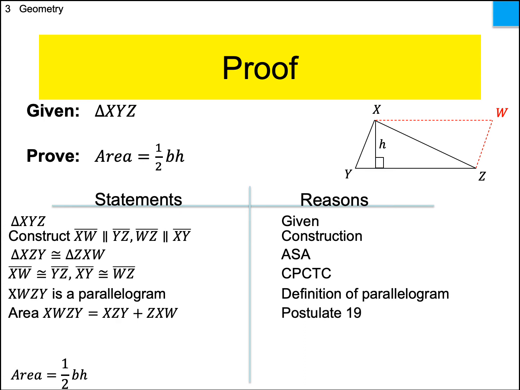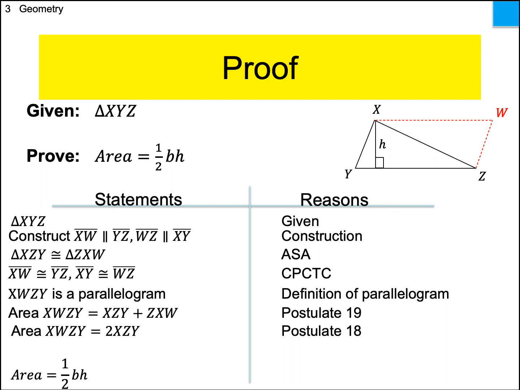Right? So the whole parallelogram there would be the 2 triangles added together. Okay? And well, let's see. We already showed that the two triangles are congruent, and postulate 18 says that if two things are congruent, then their areas are congruent. So therefore, I can say that XZY and ZXW are two. Right? If you add those two together, you get two of them. I just picked XZY because that's the black one, and that's the one that we eventually want to get to. Make sense? Okay. Hopefully you can see how this ends.